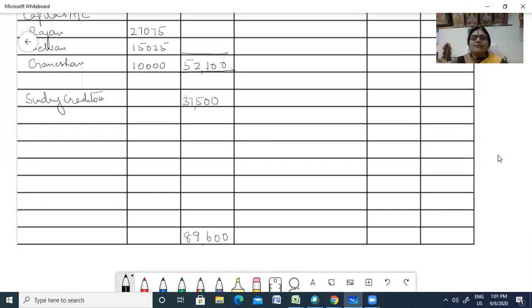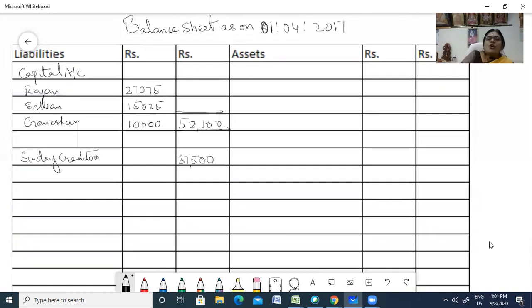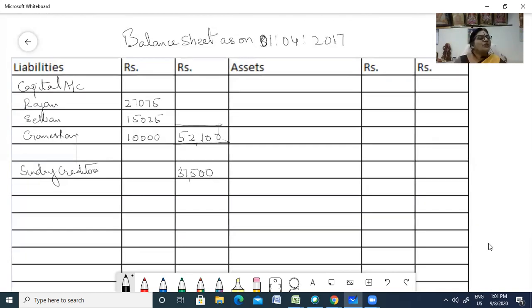Now it should tally. Your asset side should tally with the same figure. Now what all we had? We had stock to be depreciated. We had building to be appreciated. All whatever is there in the revaluation, you should take into account. So first the building. What was the cost of the building? 25,000 was the cost of the building, plus appreciation. Building appreciation, you had given 5,000 rupees, 20%, isn't it? So 30,000 is your appreciation on building.